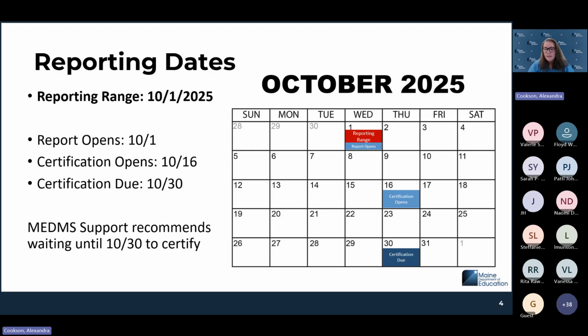So it is recommended to wait till as close to 10/30 as you can to certify this report, just to allow that time for everyone to get their data in that may impact your data.